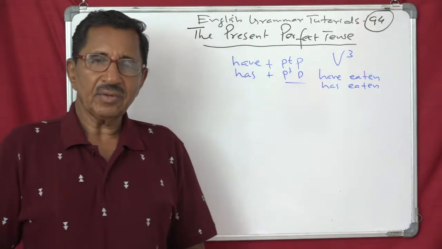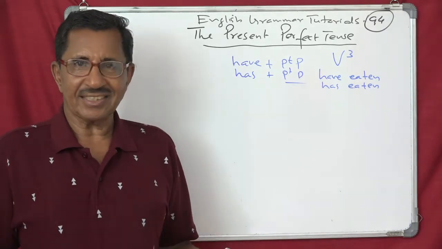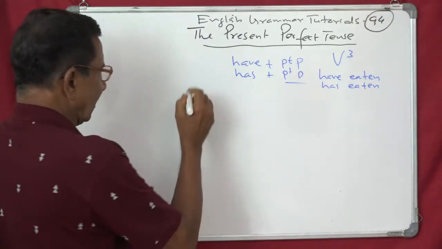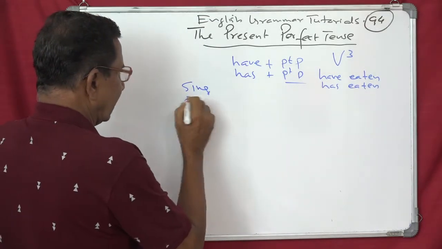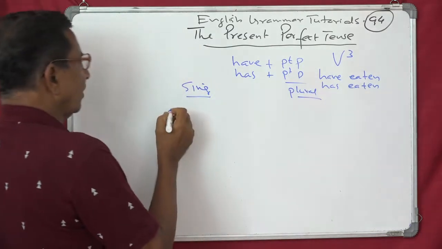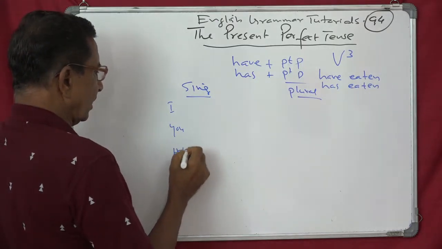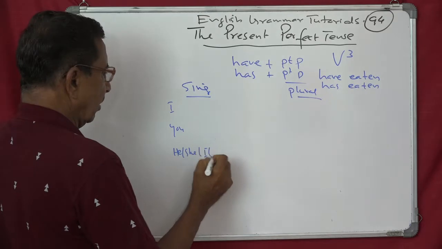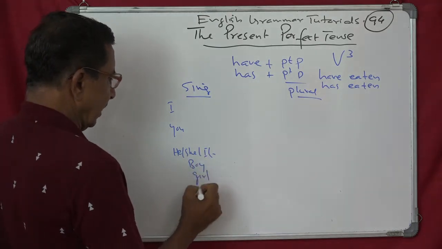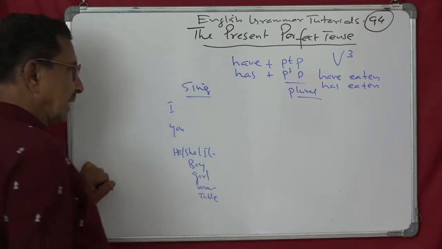Alright. Now what you have to do is distribute. You can distribute it only in 6 places. What are they, you know? 3 of them are singular and 3 of them are plural. The singular subjects are first person singular, second person singular, third person singular: he, she, or it, or boy, girl, man, table, chair, and so on.